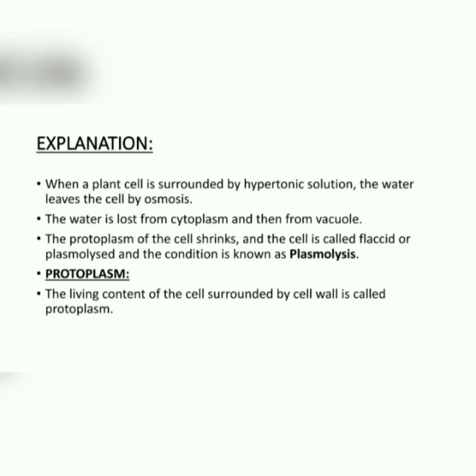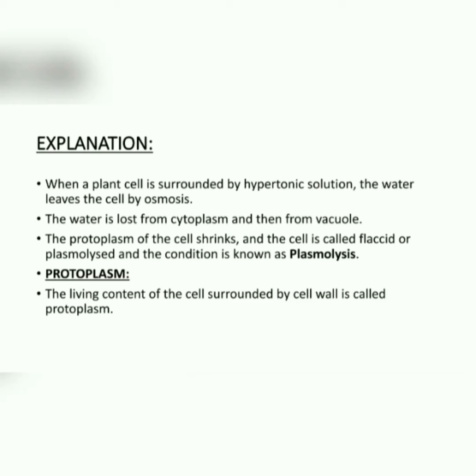Now, when a plant cell is surrounded by a hypertonic solution, when will the plant be plasmolyzed, and when will the phenomenon of plasmolysis occur? When we place a plant cell in a hypertonic solution, as we studied in the previous lecture. Dears, I am continuously saying, to understand this topic you must see the previous lecture video, in which we placed the cell in a hypertonic solution.